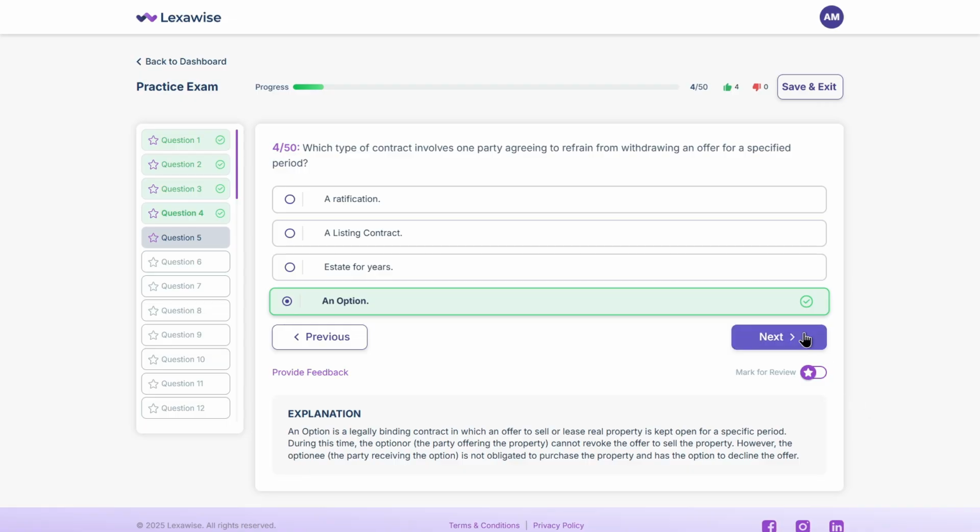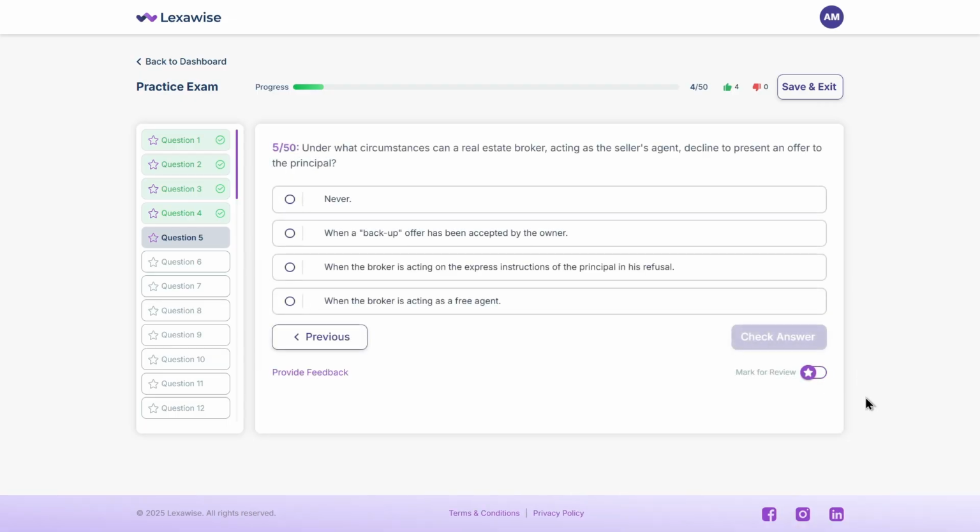Here's the next one. Under what circumstances can a real estate broker acting as the seller's agent decline to present an offer to the principal? A. Never. B. When a backup offer has been accepted by the owner. C. When the broker is acting on the express instructions of the principal in his refusal. D. When the broker is acting as a free agent. Think it over.